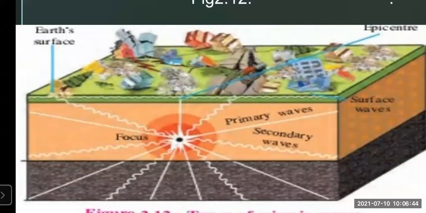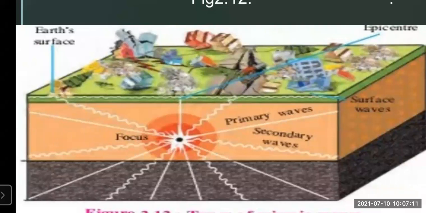Because of the movement inside the earth, energy is released. The place where this energy is accumulated, meaning collected, is called the center of the earthquake. The primary waves are bringing the energy, and all the waves release it, and at a particular spot it comes together.